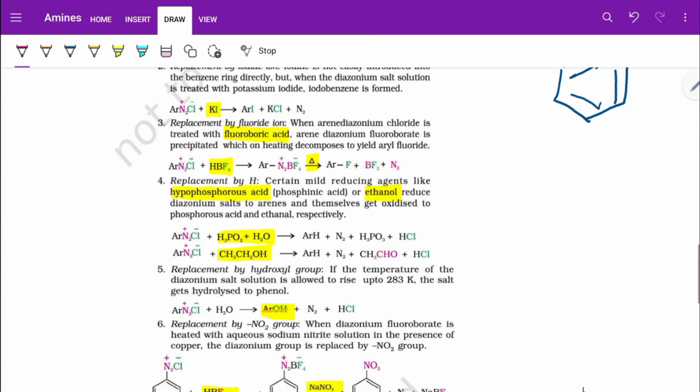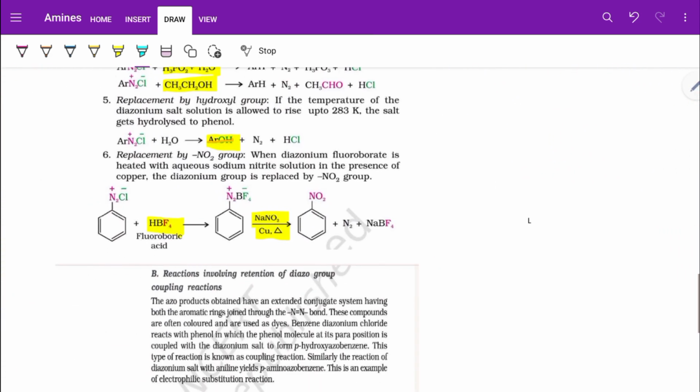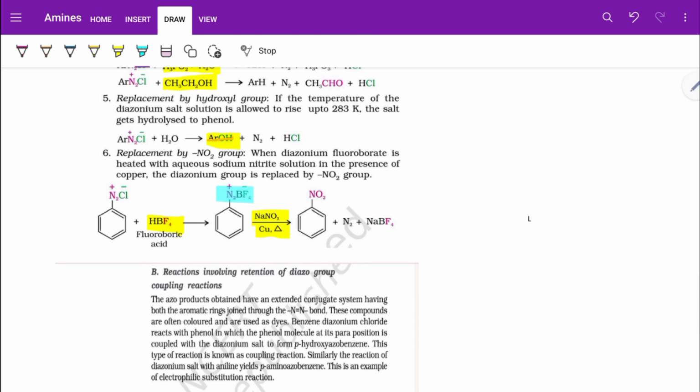Now, if you just give HBF4, you are going to get this compound with N2 plus and BF4 minus. The name is diazonium fluoroborate.